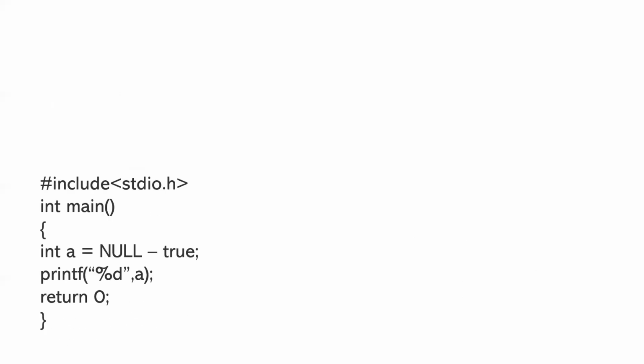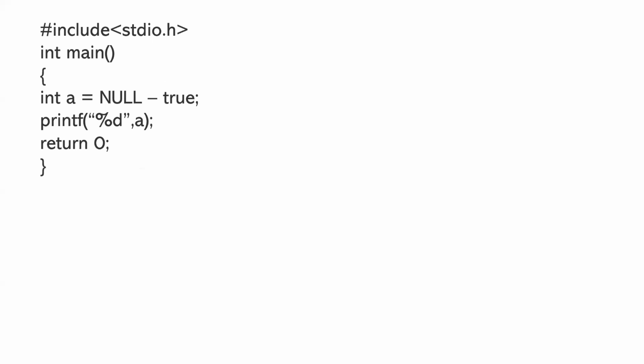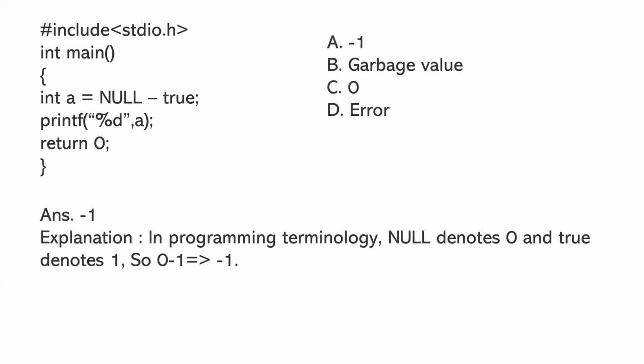Okay. Next question is int a = null minus true, printf a. Options given are -1, garbage value, 0, error. So answer is -1. In programming terminology, null denotes 0 and true denotes 1. So 0 minus 1 will be -1. Okay, so these all are basic concepts. So make sure you practice all these repeated questions and also be very comfortable with the basic questions. Sometimes the values or the variables might vary, but the format will be the same. Okay.